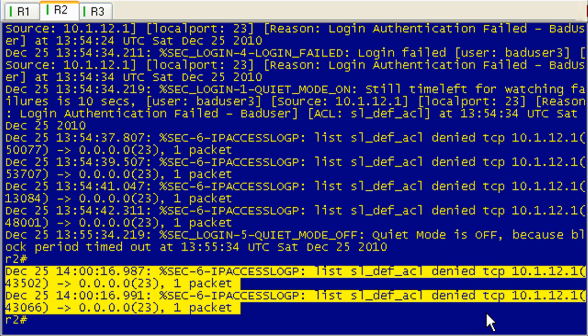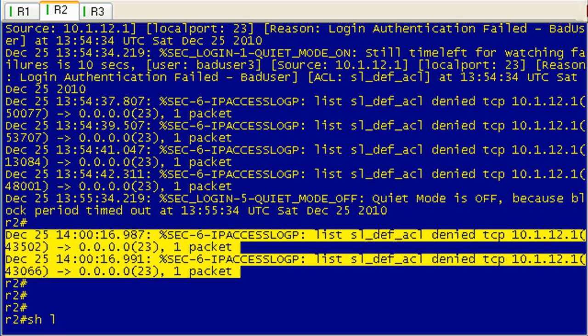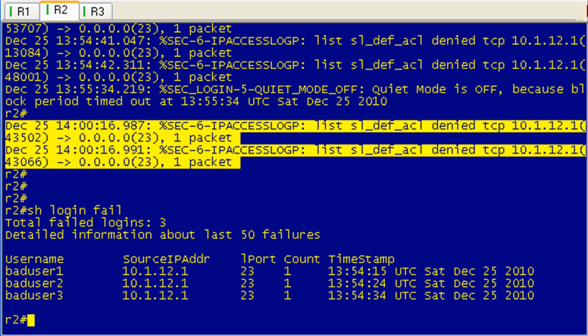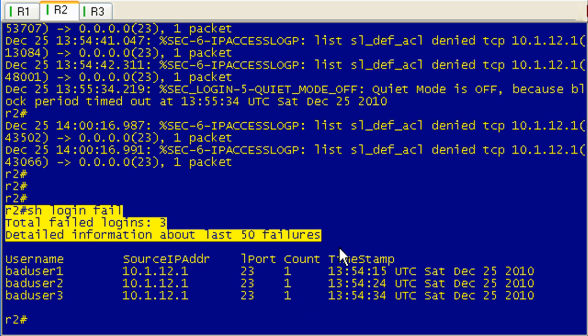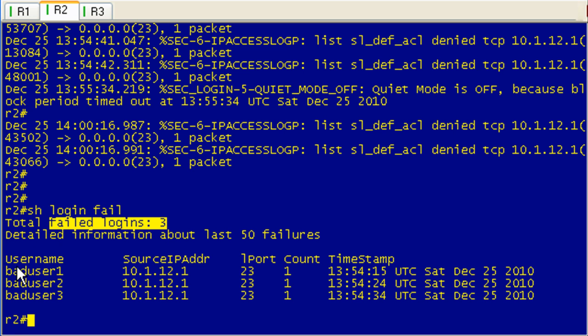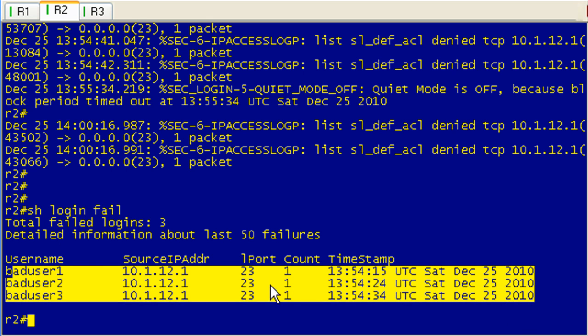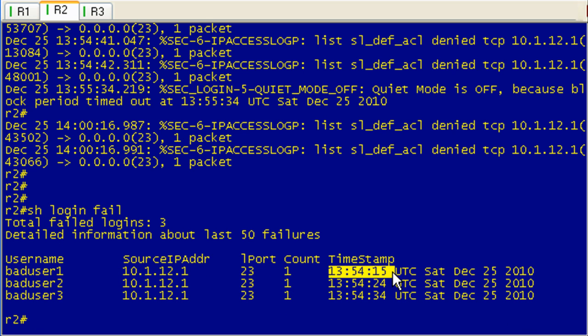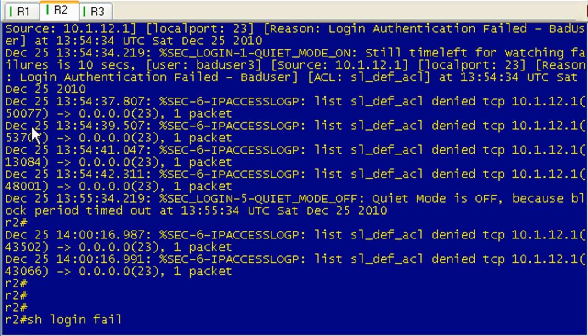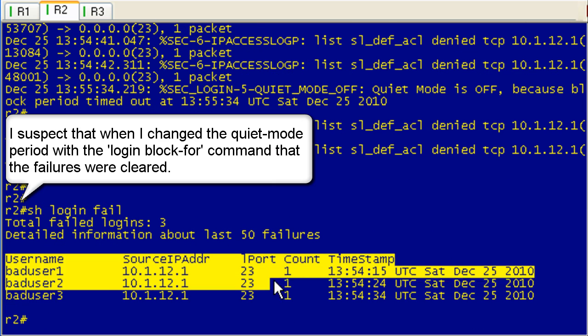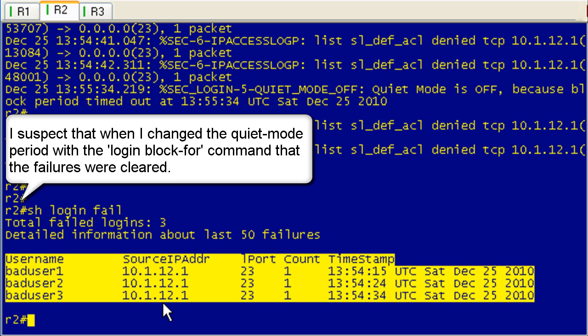All right, and one last bit here. Oops, login. There's no such thing as loin. So this is our login failures. Oh, that's interesting as well. I guess I'm learning stuff here, because really this should not have cleared. It says detailed logins, because I actually sourced 2 of these each. Let's see, 13:54. That coincides with the last one. So you can see that these are the failures.